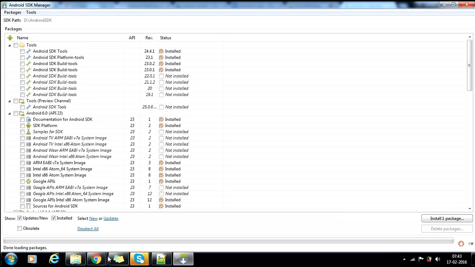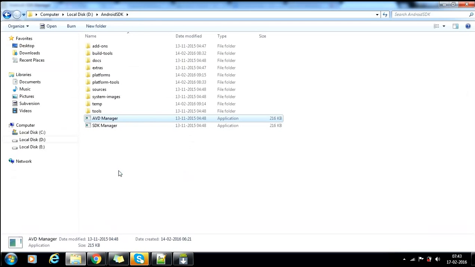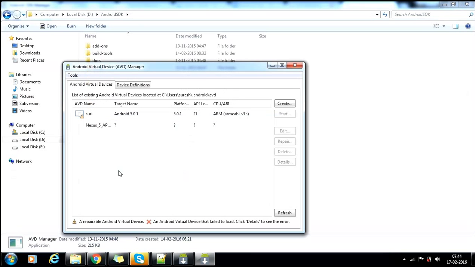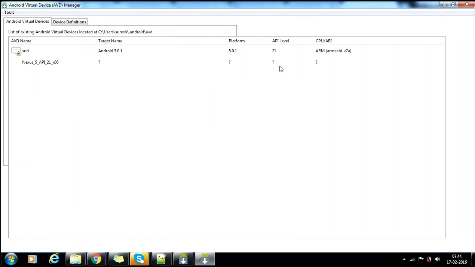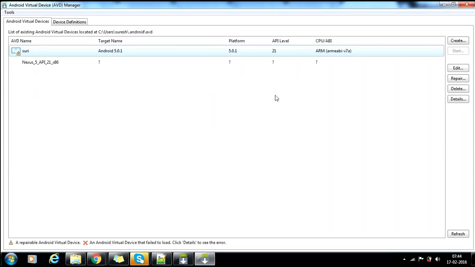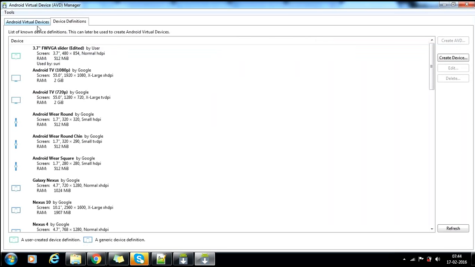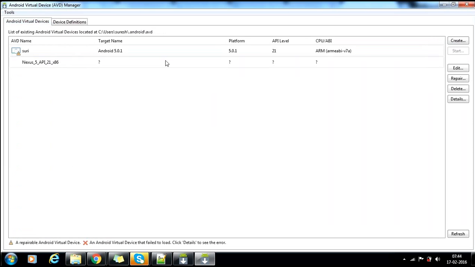Now AVD. AVD means Android Virtual Device. As I said, virtual device means you can't test your application on 10 devices, you would need to buy all those 10 devices. That doesn't really happen, right? So you need to use AVDs. Here you got it, right? I'm using a pretty old version, which is installed in my system. I will be updating it to Android Studio, and I will try to explain it to you in Android Studio.